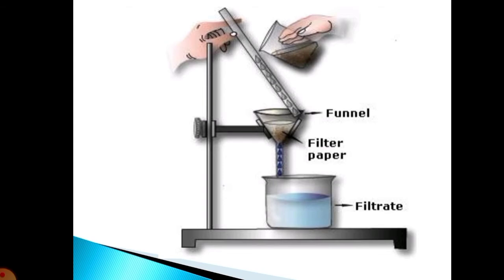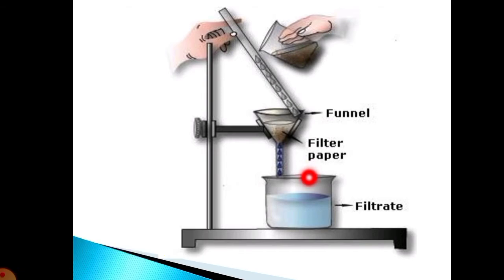The insoluble solid left in the decanted liquid, which cannot be separated even by decantation, is filtered, and we will get more clear water than in the decantation process. We will get more pure liquid in the filtration process, as the decanted liquid is again filtered, so it will be more pure.